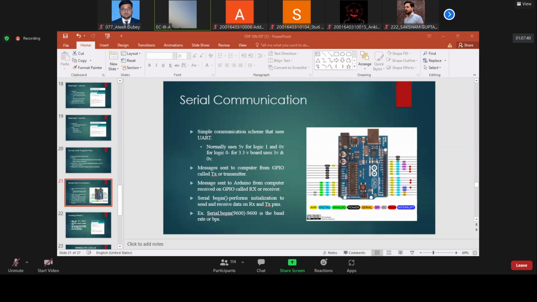Before I move toward the circuit, I will repeat the problem that we have analyzed.